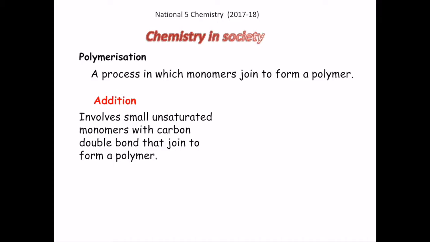Can you think of an example of a hydrocarbon having a carbon double bond? Yes, it is ethene, which is a carbon double bond and having four hydrogen atoms. So it can be written as C2H4.